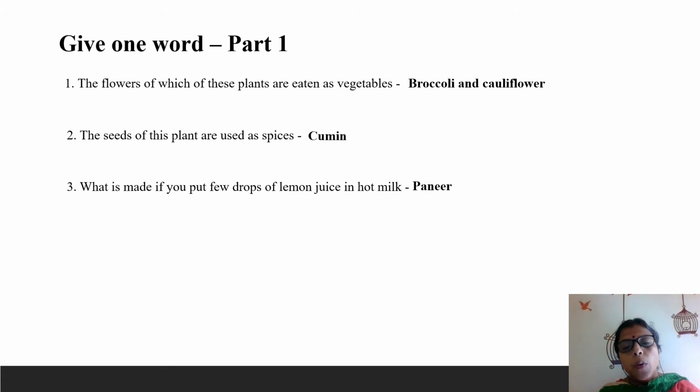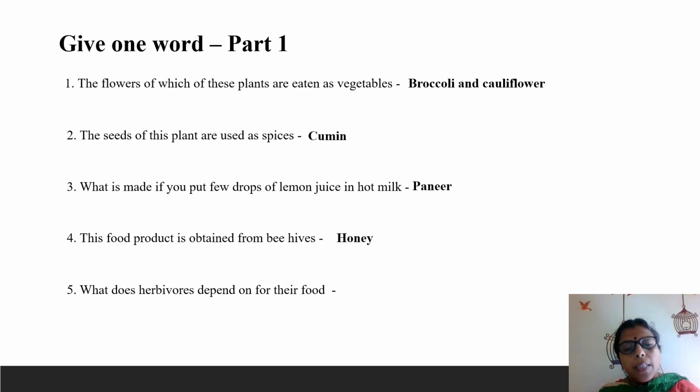Instead of lemon juice, you also can add vinegar to the hot milk to turn it into paneer. What is paneer? It is going to be the solid and liquid portion. The solid part is strained from the liquid part. So that is paneer. Next one, this food product is obtained from beehives. A tasty one, honey. Next one, what do herbivores depend on for their food? Plant and plant products. So these are a few one words.